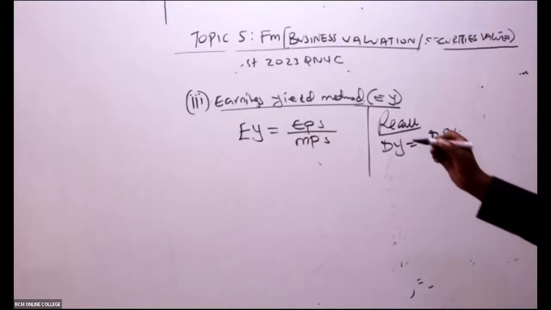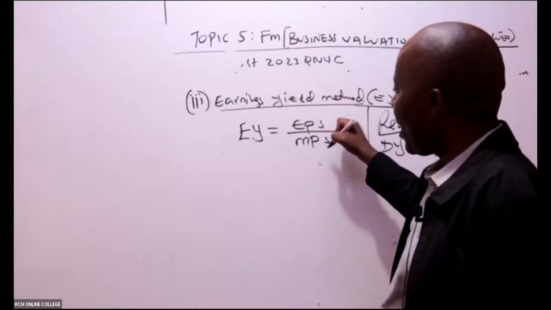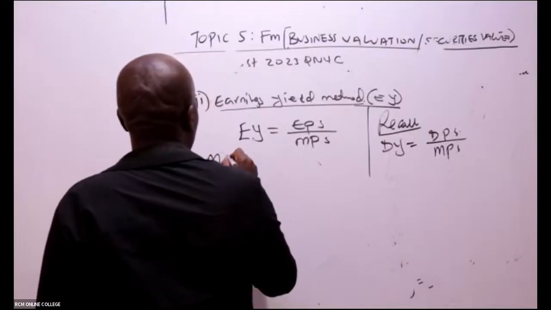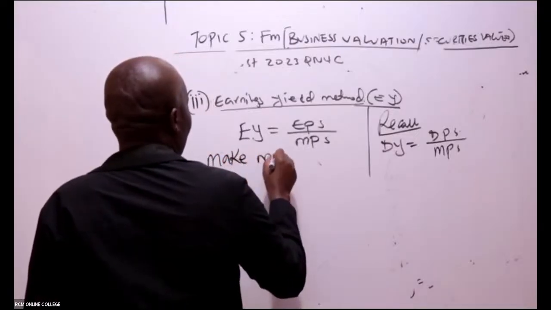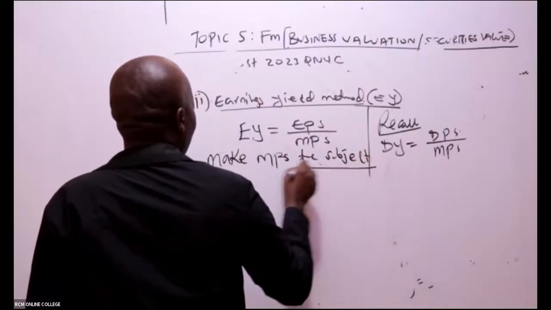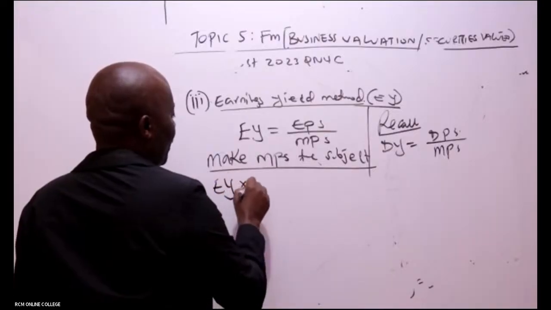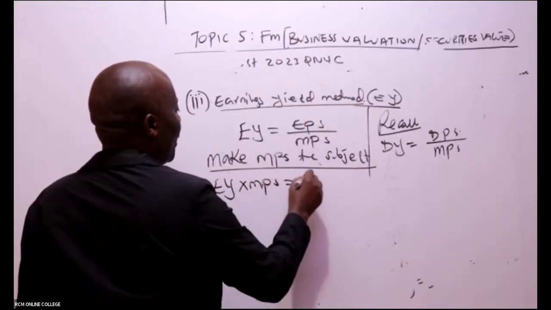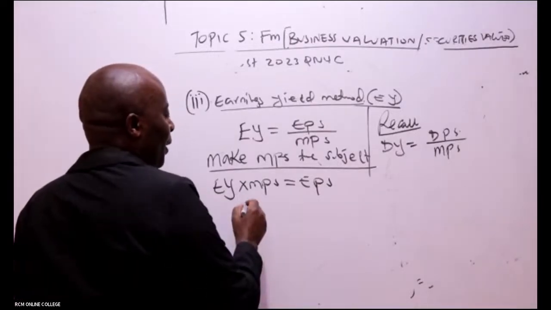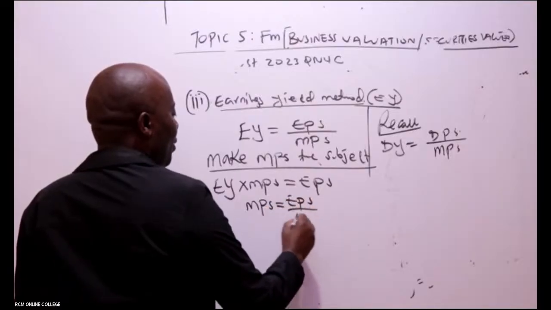And now, because they want us to use this method to be able to value an organization, make MPS the subject of the formula. So when we cross multiply, this will be earnings yield times MPS equals EPS. Therefore, MPS will be equal to EPS over EY.